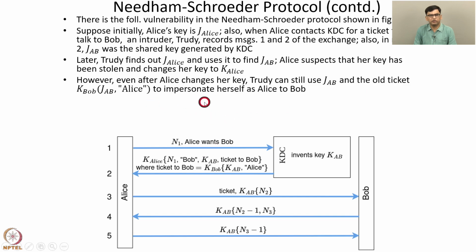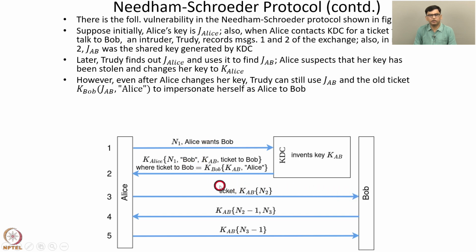But even after Alice changes her key, the protocol is still not secure, because 2D can still use the old key JAB and the old ticket KBob JAB Alice to impersonate herself as Alice to Bob. So since 2D has recorded the old messages that were sent using the key JAlice and JAB, 2D can just initiate a connection sending message 3 to Bob.